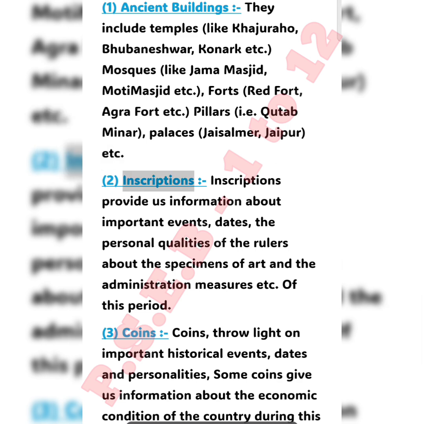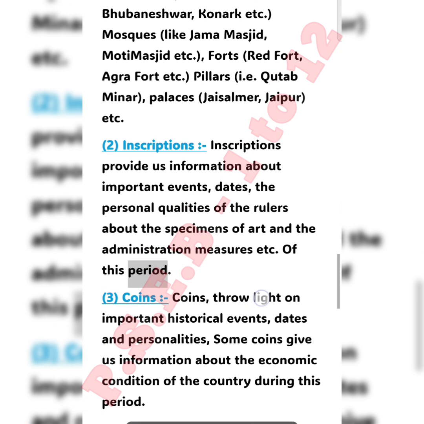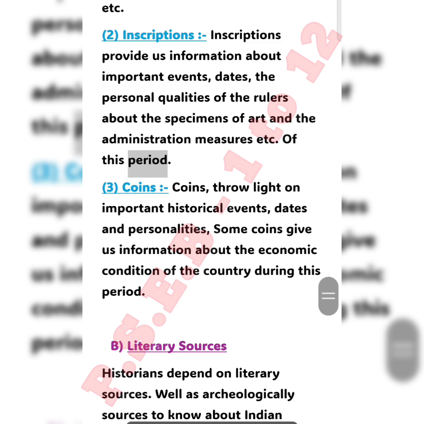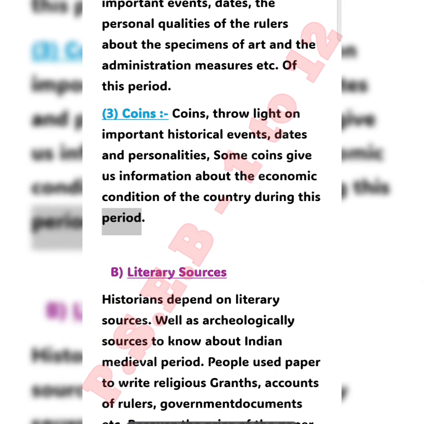2. Inscriptions. Inscriptions provide us information about important events, dates, the personal qualities of the rulers, about the specimens of art and the administrative measures, etc. of this period. 3. Coins. Coins throw light on important historical events, dates and personalities. Some coins give us information about the economic condition of the country during this period.